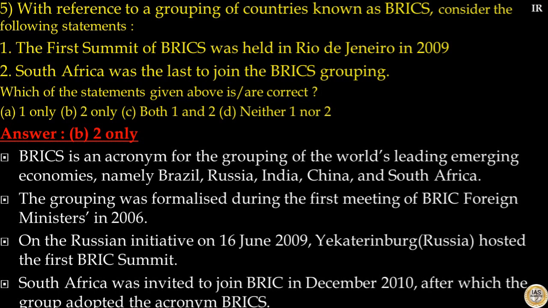BRICS is an acronym for the grouping of the world's leading emerging economies, namely Brazil, Russia, India, China and South Africa. The grouping was formalized during the first meeting of BRICS foreign ministers in 2006. On the Russian initiative, on 16 June 2009, Yekaterinburg, that is in Russia, hosted the first BRICS summit. Hence, statement 1 is incorrect. South Africa was invited to join BRICS in December 2010, after which the group adopted the acronym BRICS. Hence, statement 2 is correct. So, your answer to this question is option B.